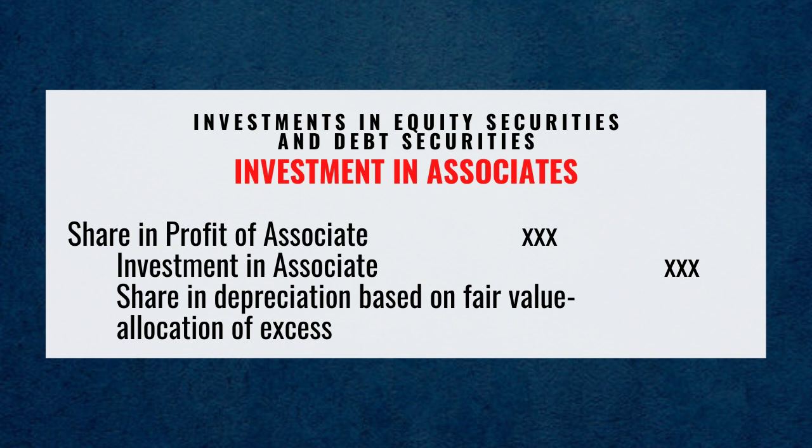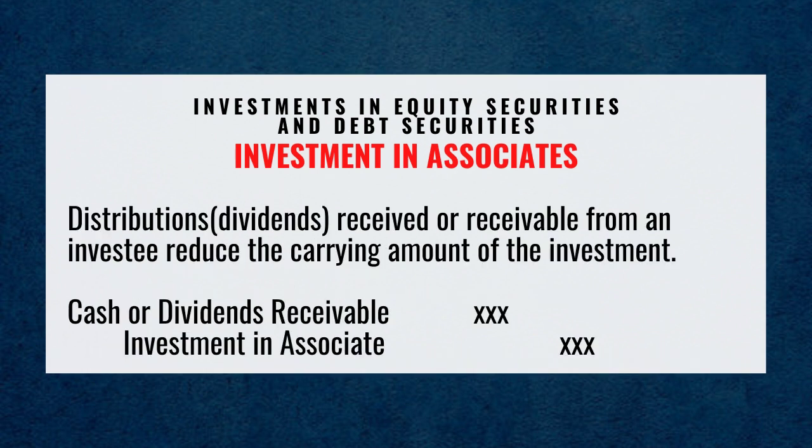Share in depreciation based on fair value allocation of excess. Distributions, dividends received or receivable from an investee reduce the carrying amount of the investment. Debit cash or dividends receivable, credit investment in associate.